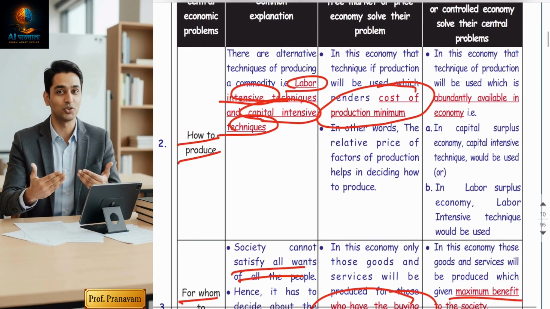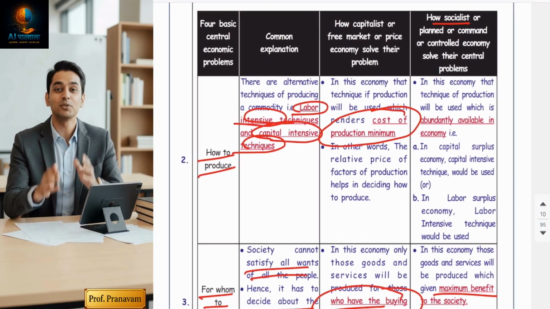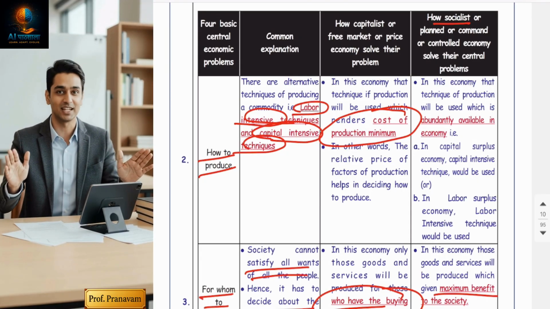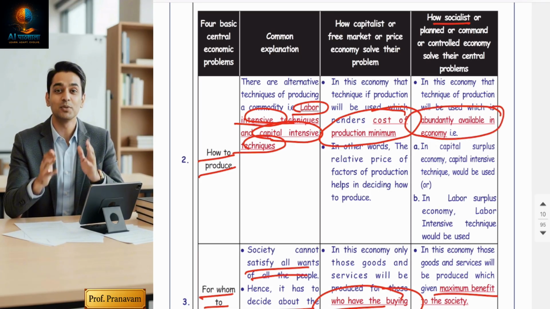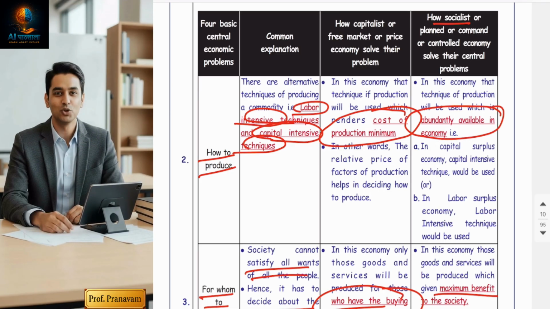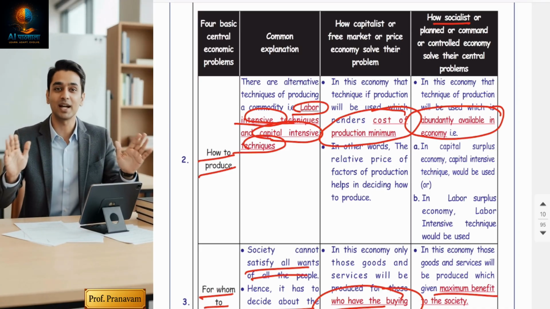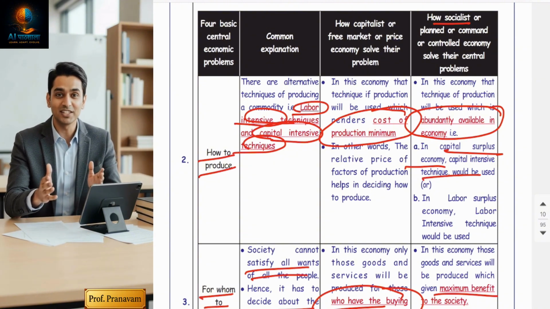Second question, how will they produce? Guys, they will not run behind cost minimization. The government always wants employment to increase. So how will a socialist economy decide how to produce? They will check which resources are abundantly available in the country. If a country is a capital surplus economy, they will use capital intensive techniques.